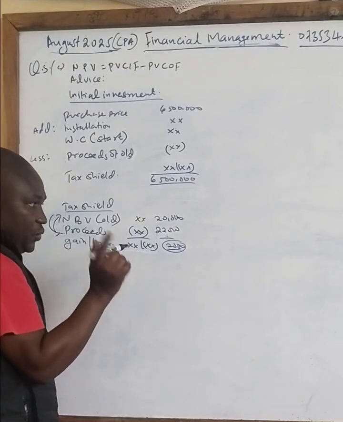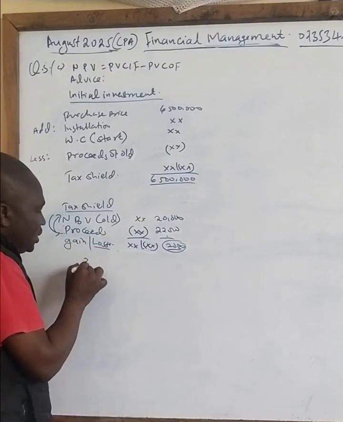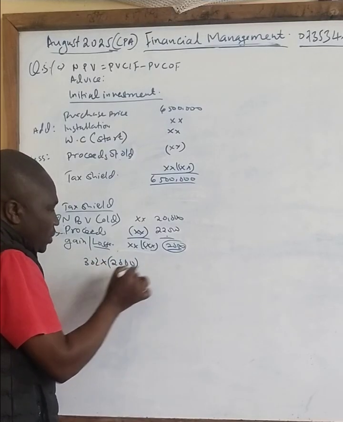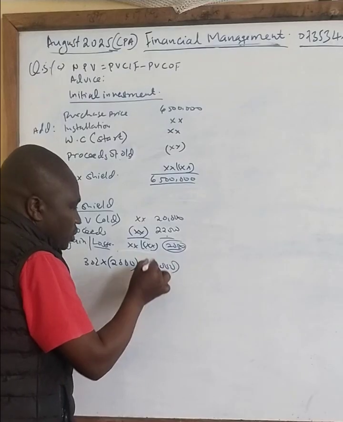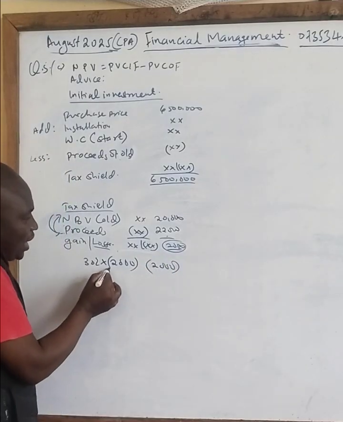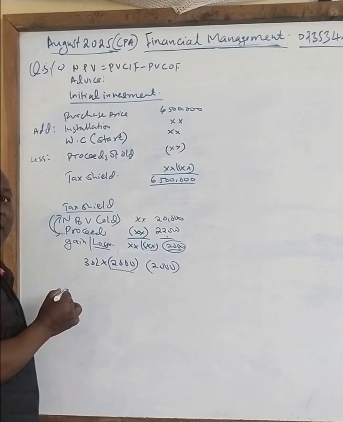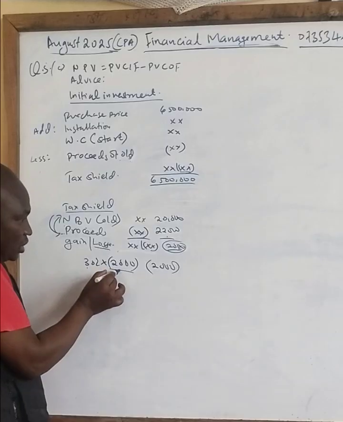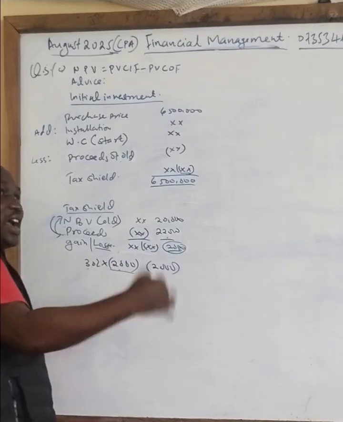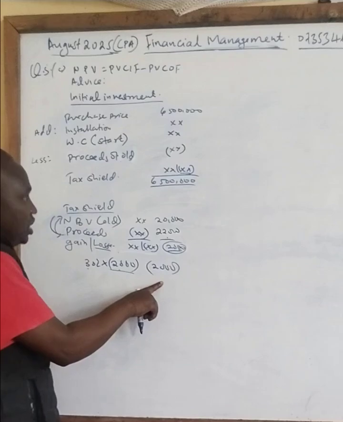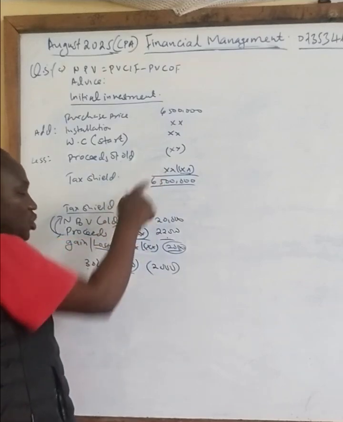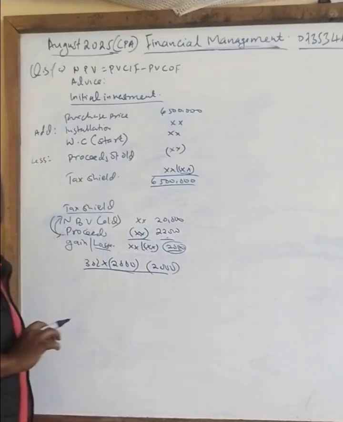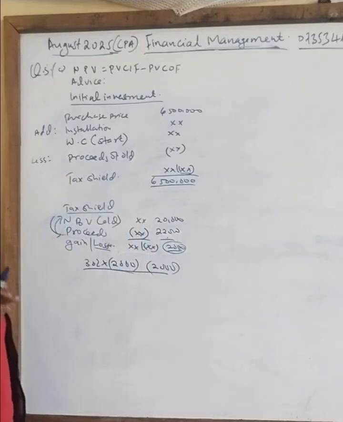Once you get this figure, you take 30% of that 2,000 negative or 2,000 positive, whichever. If it is a negative, it is called a tax loss, and it is an advantage to us, so it will be subtracted. If it is positive, it is a cash outflow, so 30% of it we will need to add here. Once you take 30% of that, that is the time you put your figure there. You get it now? It is very, very important.